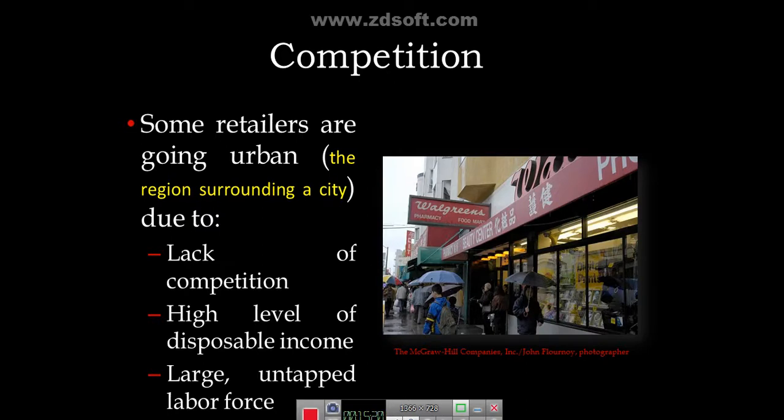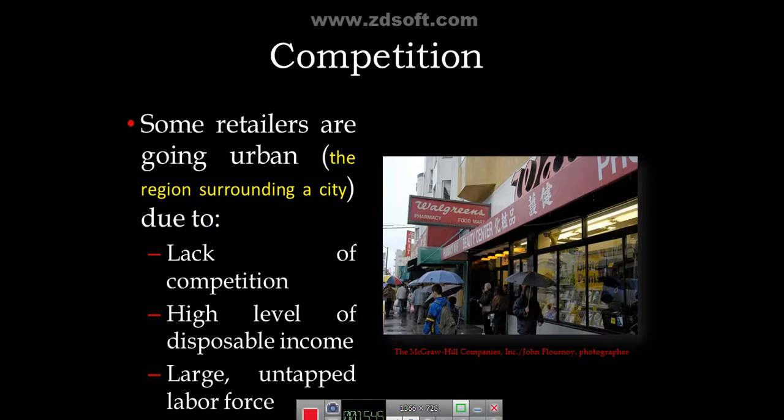So some retailers are going urban, means they are locating their stores in the region or area surrounding the city. But it is not possible in small towns like Dharwad and Belagavi. It is possible in metros like Chennai, Kolkata, Mumbai and Delhi.